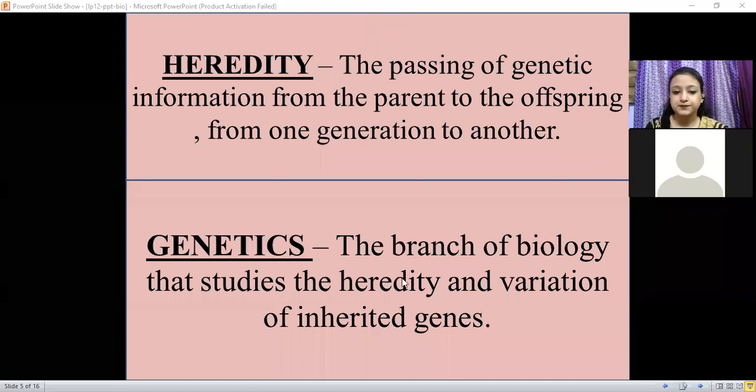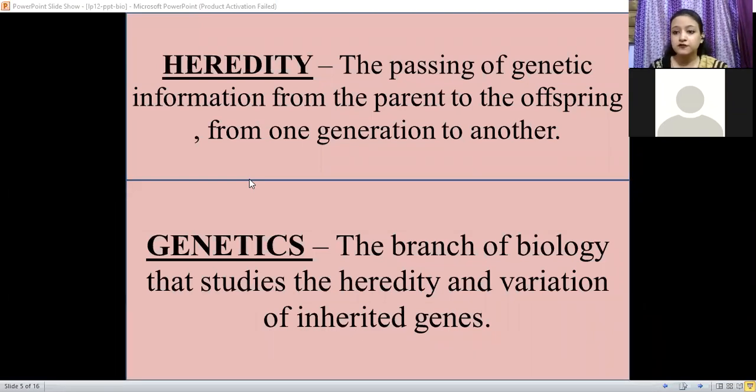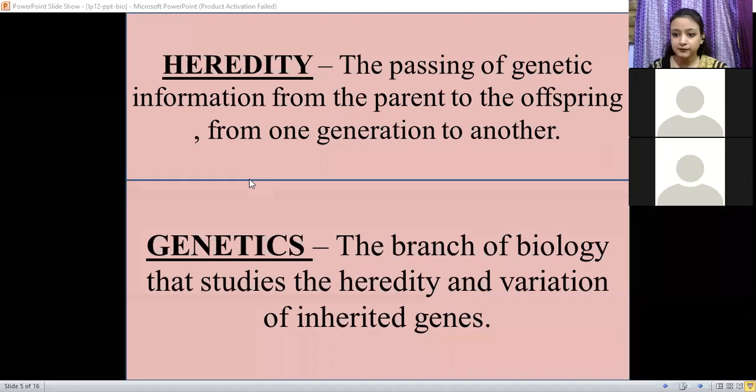Okay, so you can see a term over here. It is written variation. What do you understand by variation? Ma'am, differences. Drastic changes. Okay, very good. So you must have observed the various asexual reproduction in the amoeba, like binary fission, and the fragmentation in the starfish. So what you had observed is that the parent and the offspring are so much identical to each other, right? Do you find any sort of change or variation in them?